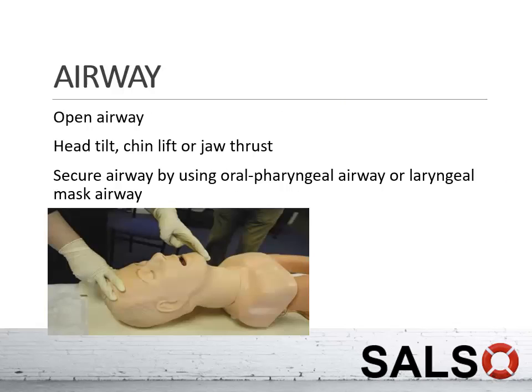For airway, you need to open the airway. So it used to be done by head tilt, chin lift, or you do a jaw thrust. And you can also secure the airway by using an oropharyngeal airway or a laryngeal mask airway. As for the airway, you can also use advanced adjuncts such as intubation, especially when you need to perform CPR for the patient.